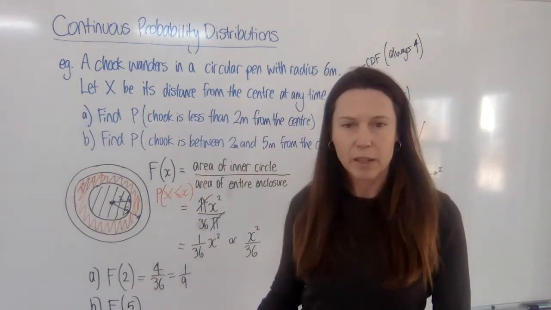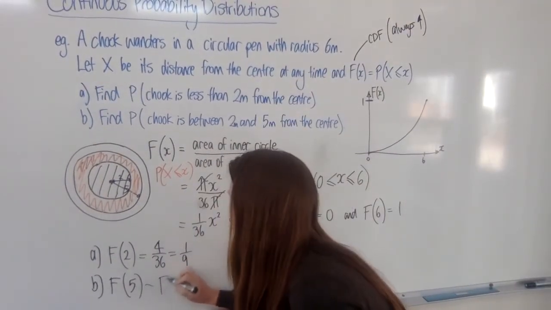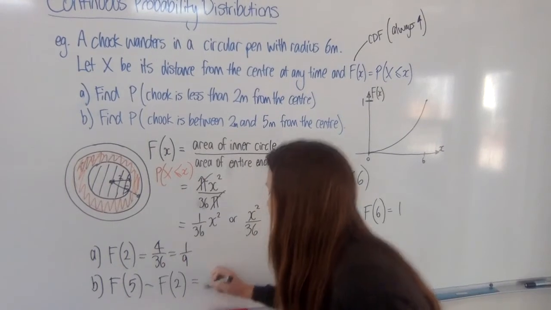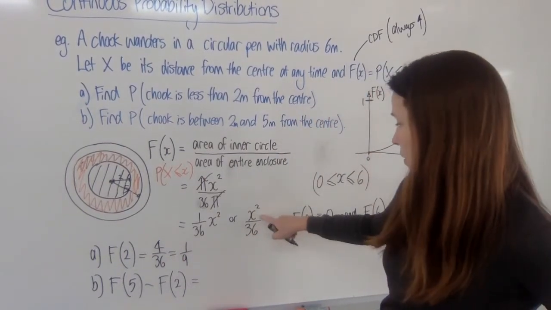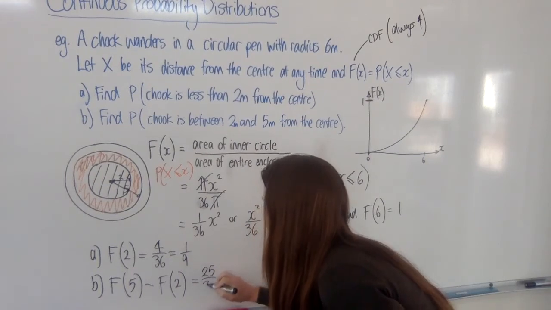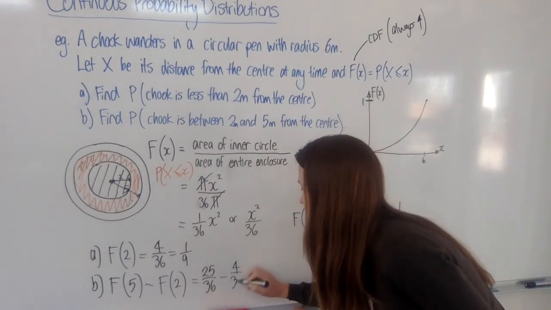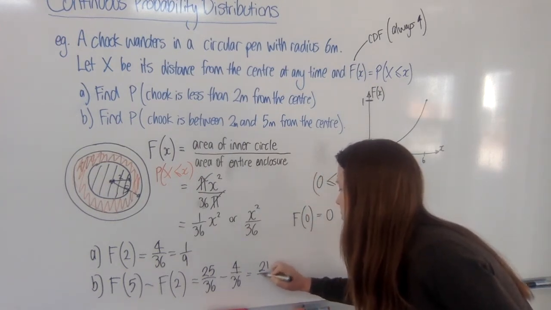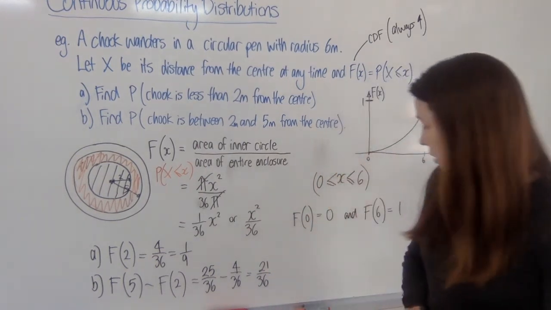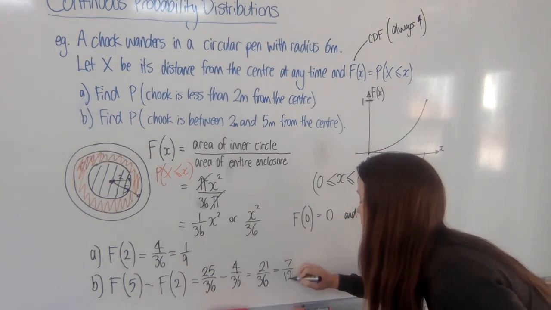So I effectively want to find the probability that it's in a 5 metre circle, and I can do that by just finding F of 5. And then I want to subtract F of 2. Now I've already found F of 2 up here, so F of 5 is going to be 5 squared, or 25/36, minus 4/36, and that's going to give me 21/36, which I can simplify down, dividing top and bottom by 3 to get 7/12.